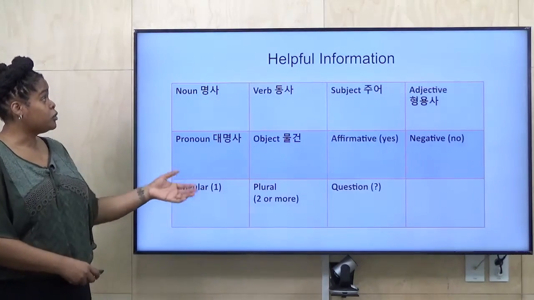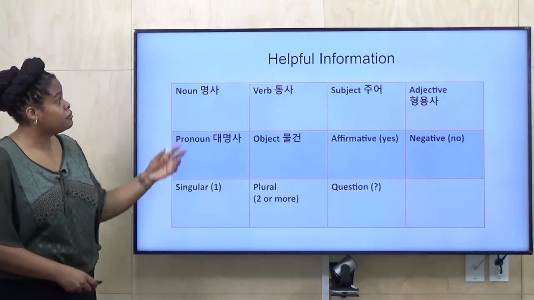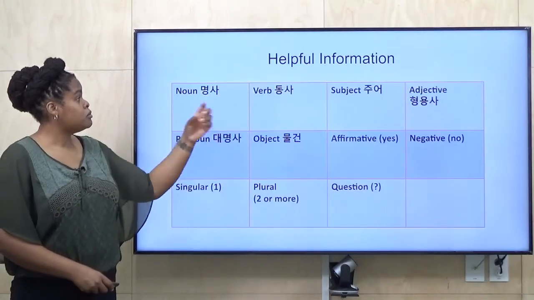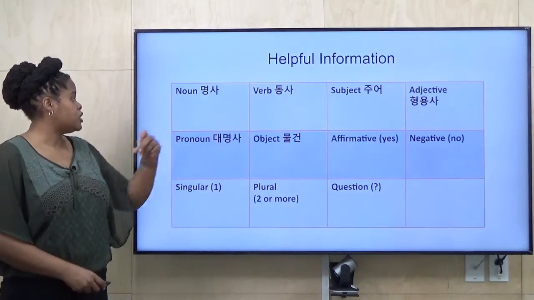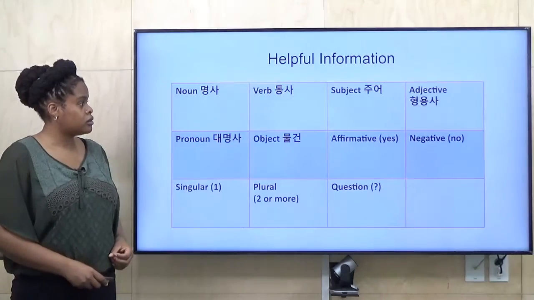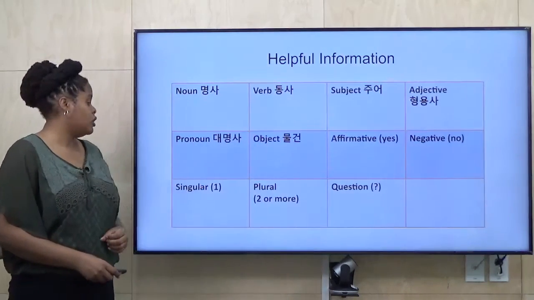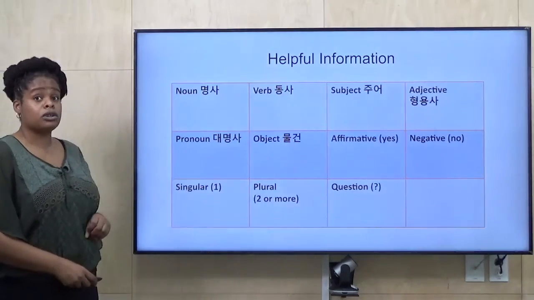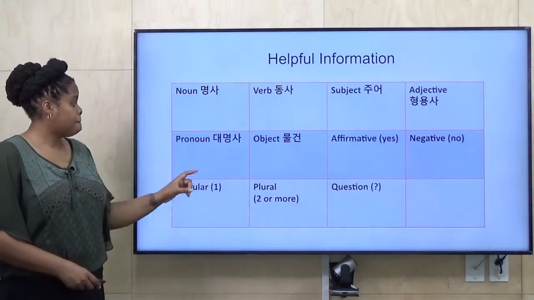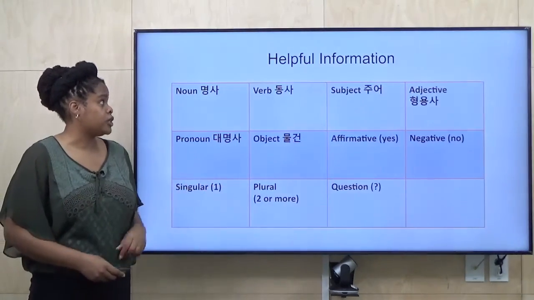Here is our helpful information. A noun, verb, subject, adjective, pronoun, object, affirmative, yes, negative, no, singular, which is one, plural, two or more, and question.